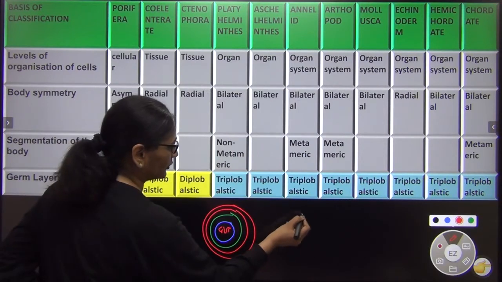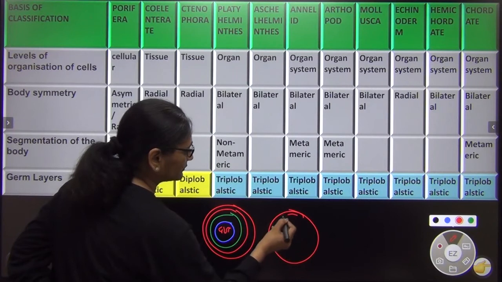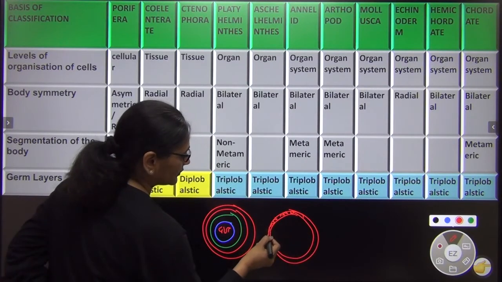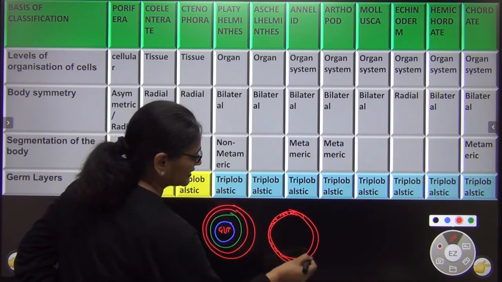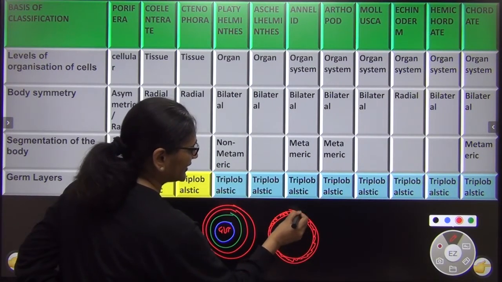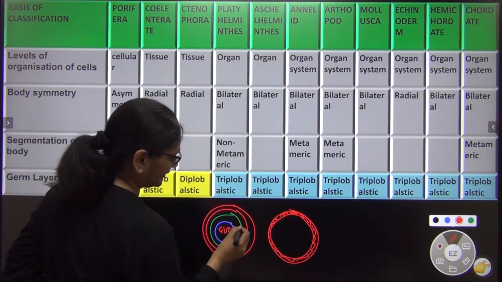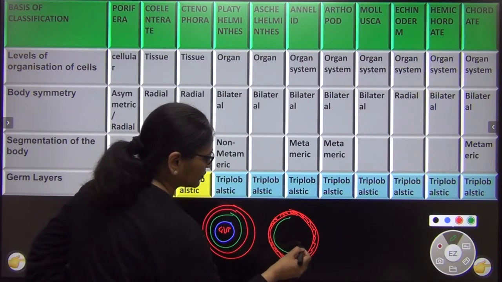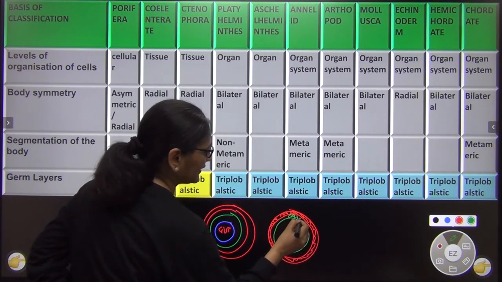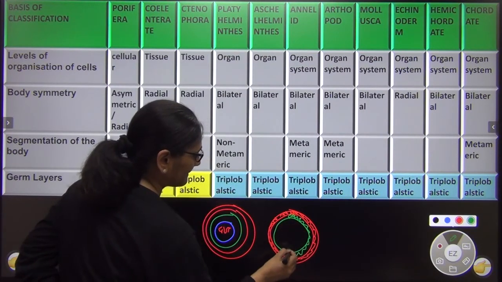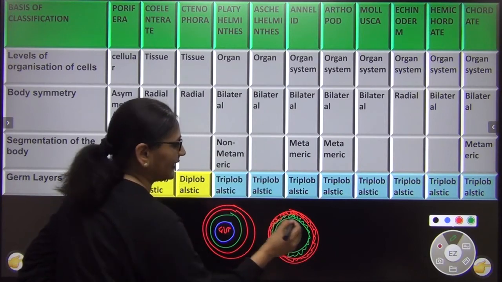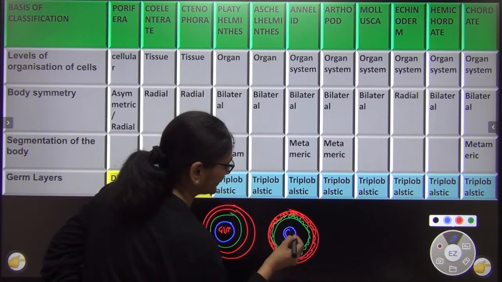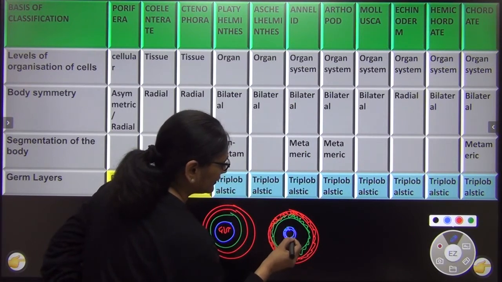Now this is beautiful. So this is my ectoderm. You will see it. We are going to even color it so that you understand. So this is my ectoderm. Then what we decided is my next layer, the green one, that is your mesoderm. So that's great. This is mesoderm. Okay. So that's great. And then is my endoderm. What I did was endoderm I made it here like this, right? I did it like this.